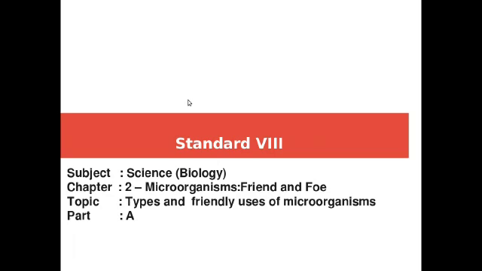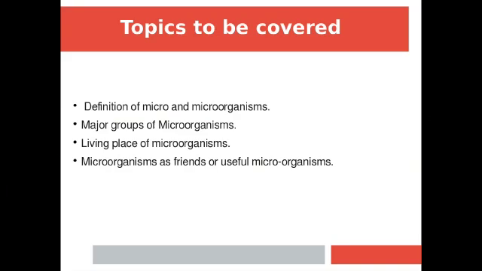In this class, we will discuss the chapter Microorganism, Friend and Foe. Topics to be covered in this class: 1. Definition of micro and microorganisms. 2. Major groups of microorganisms. Living place of microorganisms. Microorganisms as friends and useful microorganism.